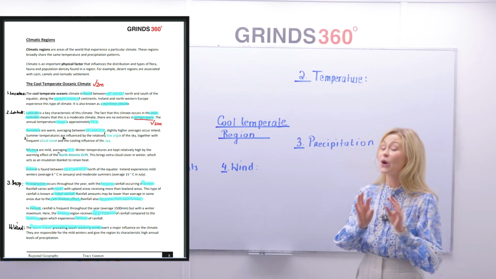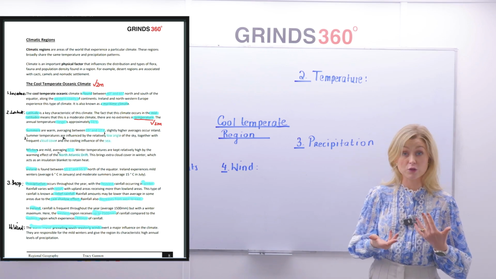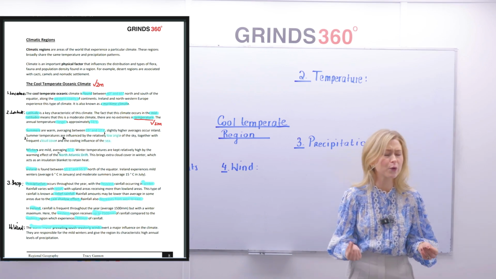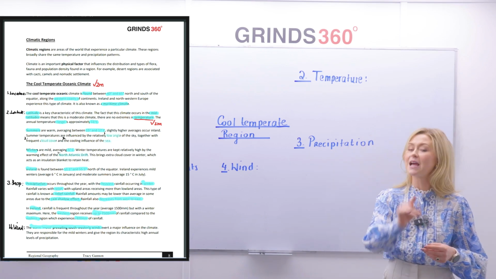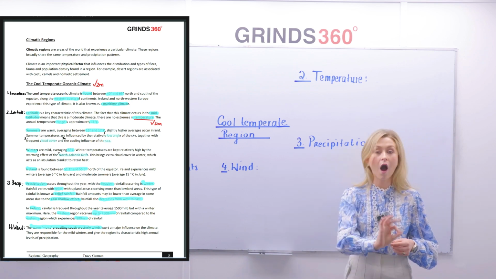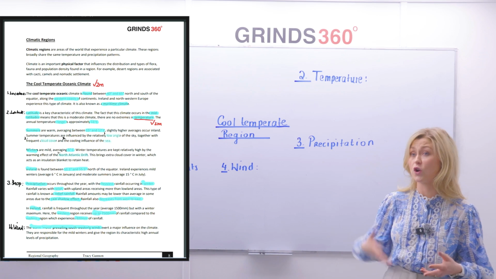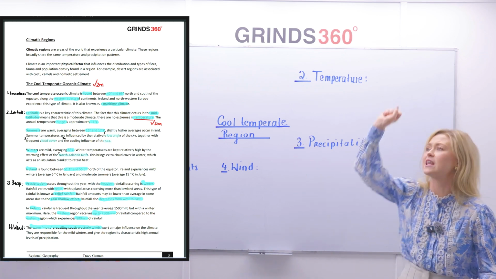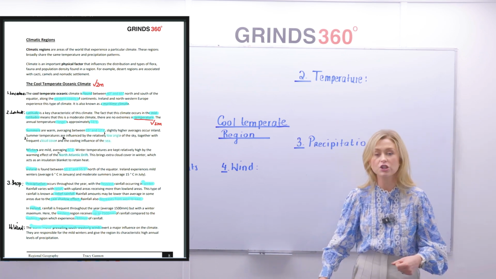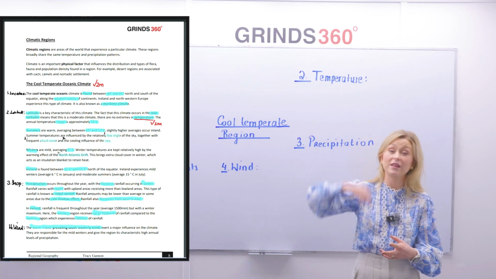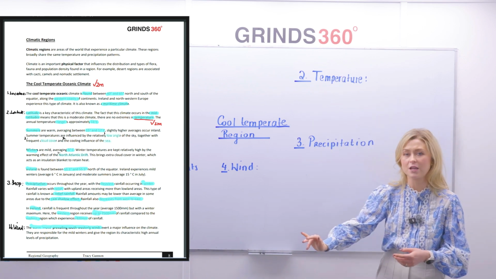The temperature annual range, or the annual temperature range, highlight that word range. Now, what does the word range mean? Pop down max minus min, or highest minus lowest. When I'm speaking about the age range of something, you'd look for the oldest person, the youngest person, you'd say the oldest minus the youngest person's age. When you're looking at the temperature range, you get the highest temperature and you subtract the lowest temperature.